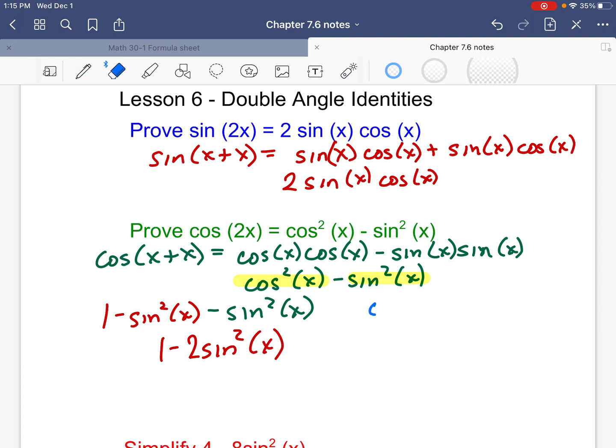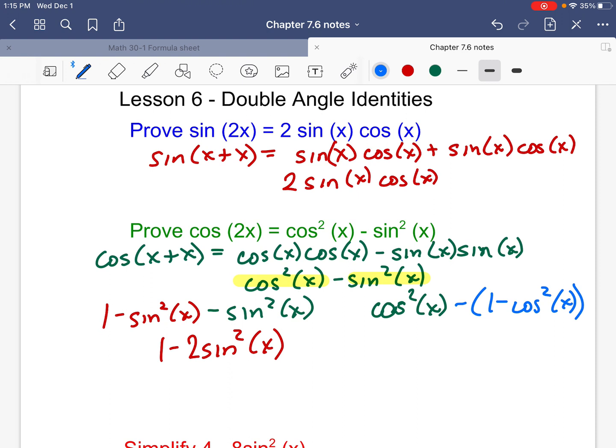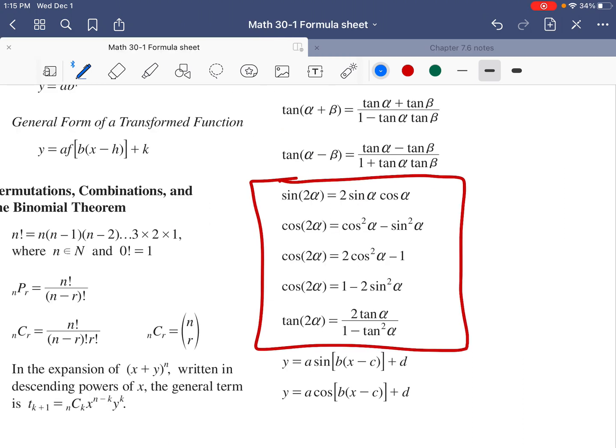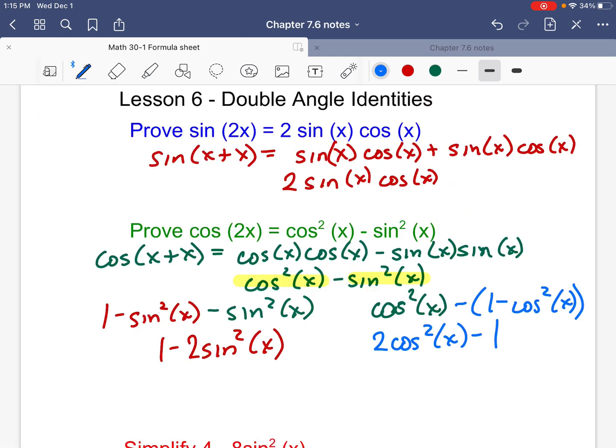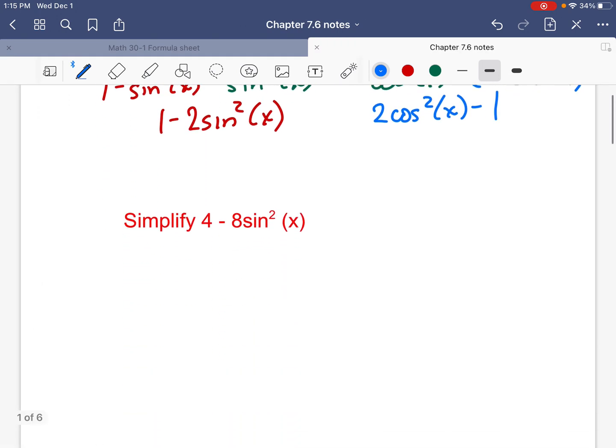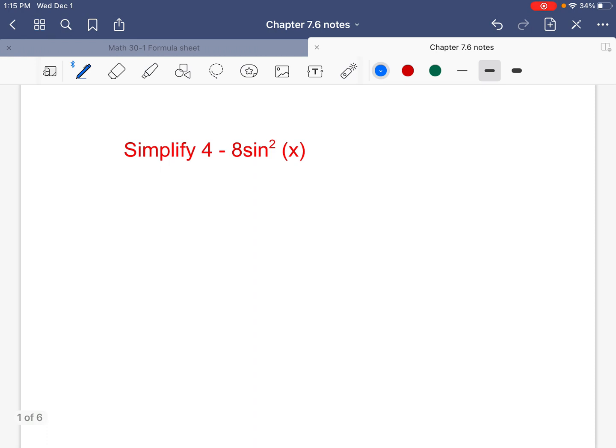And where have we seen sine squared before? Forgive me. So I can go cos squared of x. Instead of writing minus sine squared, I can write that as minus 1 minus cos squared of x. That becomes 2 cos squared of x minus 1. So for cos of 2x, or 2a, there's 3 different formulas. That's going to be a tricky one, deciding when to use which formula. But with practice, we'll figure that one out.